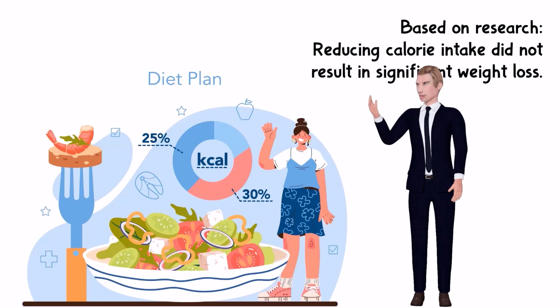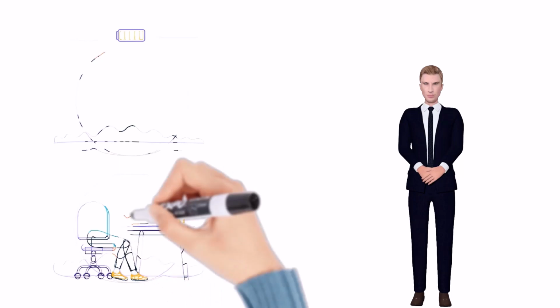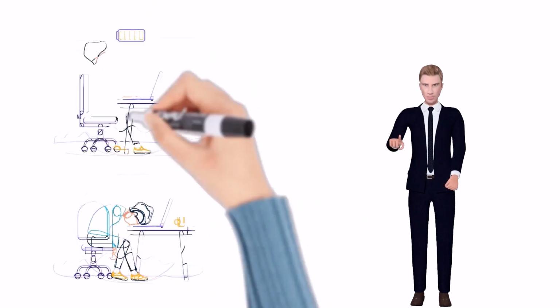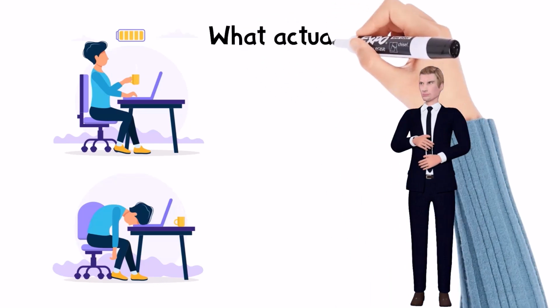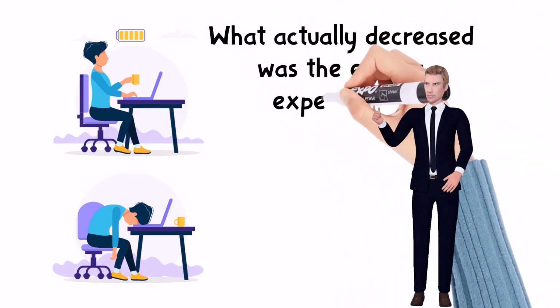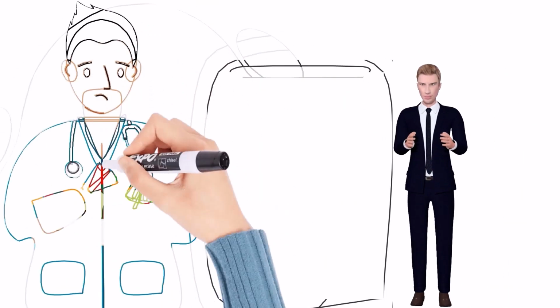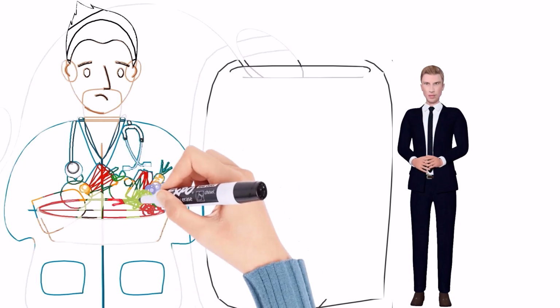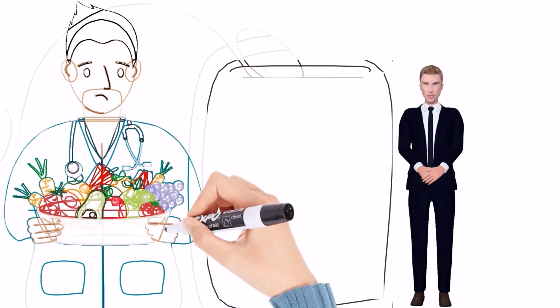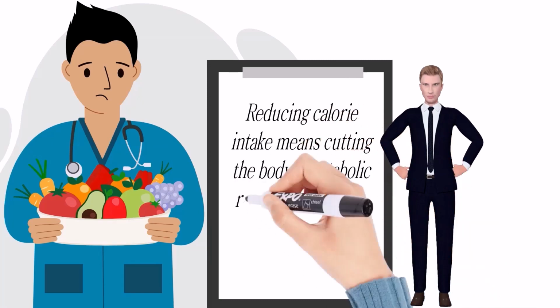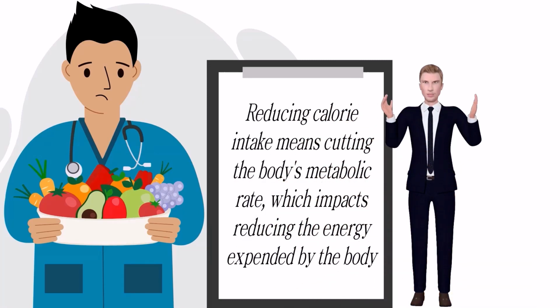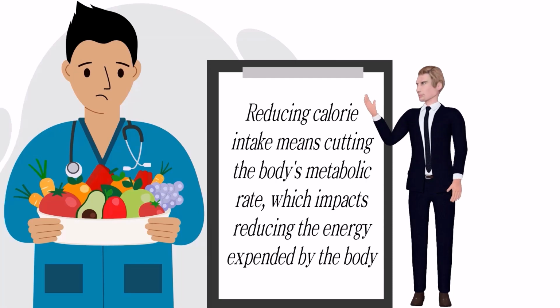It turned out that a reduced calorie intake in their new diet did not result in significant weight loss. What actually decreased was the energy expenditure by 30%, down from 3,000 to 1,960 calories a day. On a percentage basis, this decrease was proportional to their reduced calorie intake. From this research, we can also conclude that reducing calorie intake means cutting the body's metabolic rate, which impacts reducing the energy expended by the body. This mechanism risks the emergence of adverse effects on other body functions. The body system is not working as it should.